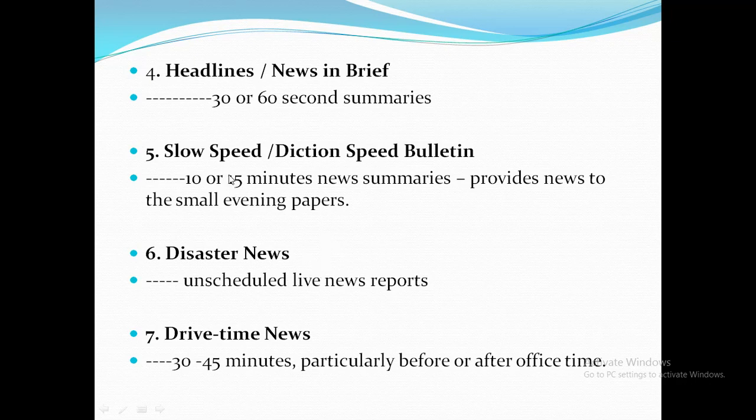This slow speed or dictation speed bulletin is only for the evening newspapers who cannot pay the news agencies for out of town stories. This is not for the listeners, not for the common man. This news is at a slow speed, that is why it is called slow speed or dictation speed bulletin. So it will be in a dictating format for the small evening newspapers.